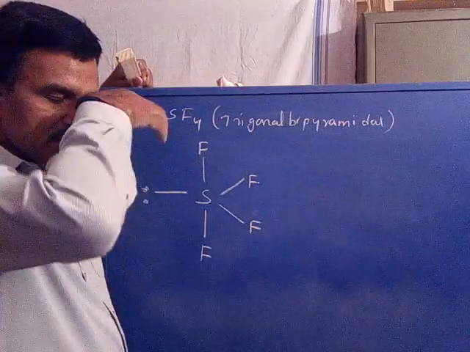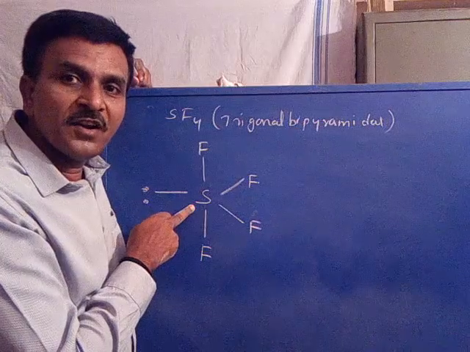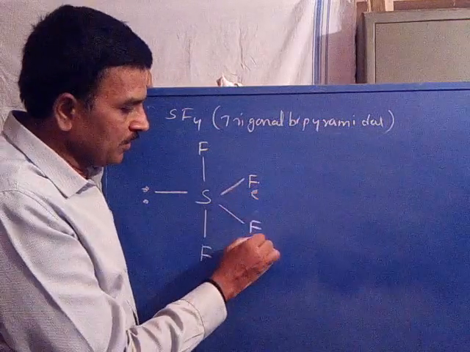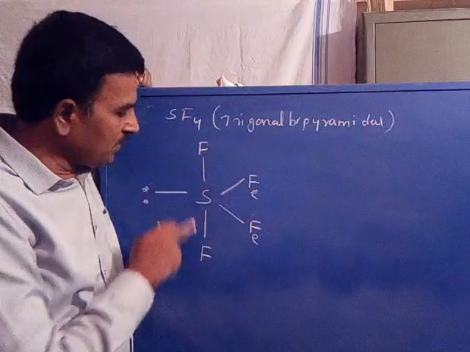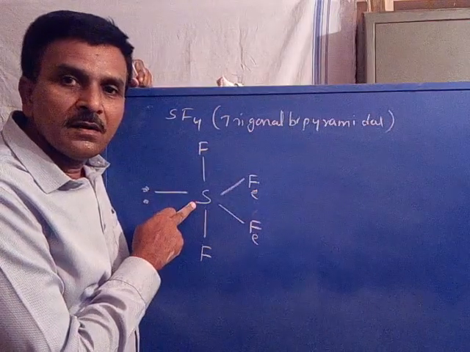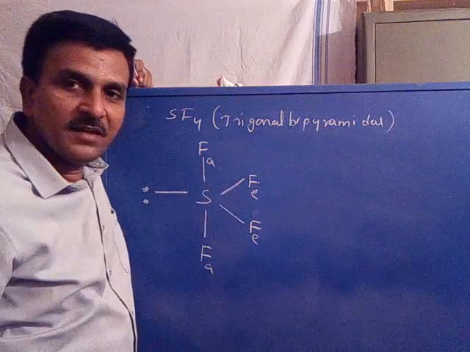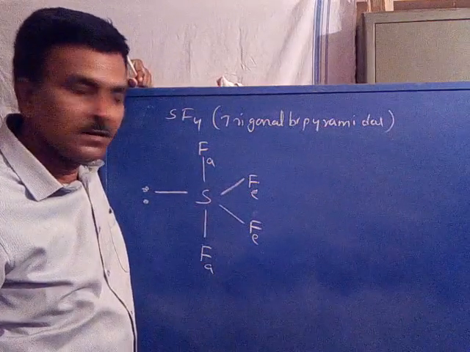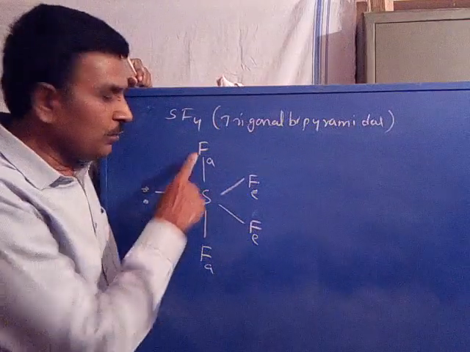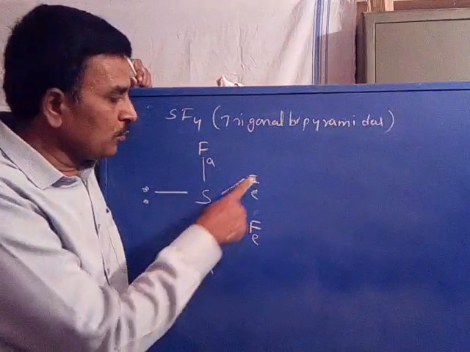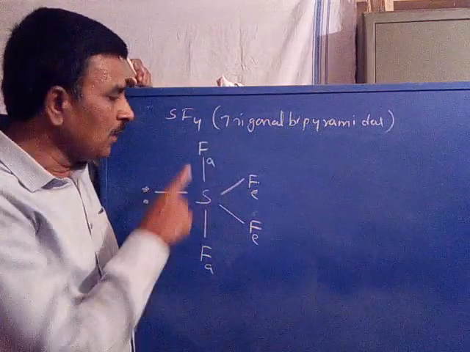Now you see, these two fluorines attached with sulfur horizontally are equatorial, and these two fluorines attached with central sulfur vertically are axial. Is it clear? So here there are two non-equivalent sets of fluorine. Two fluorines are axial, two fluorines are equatorial, so two signals appear.